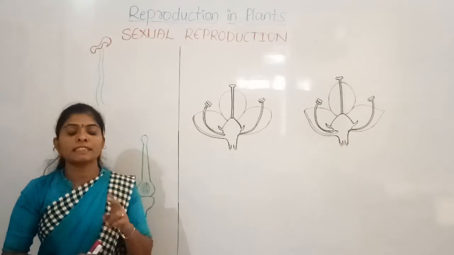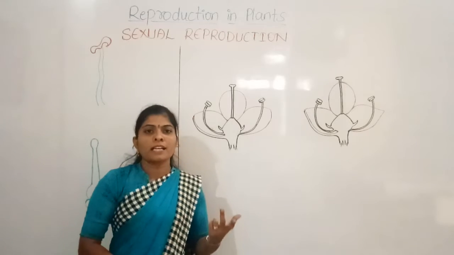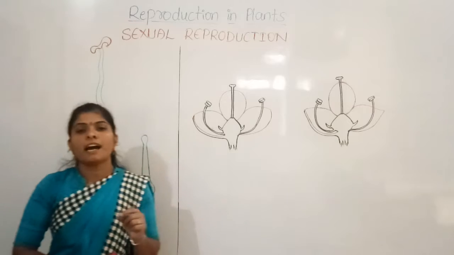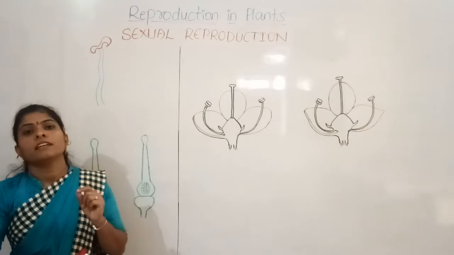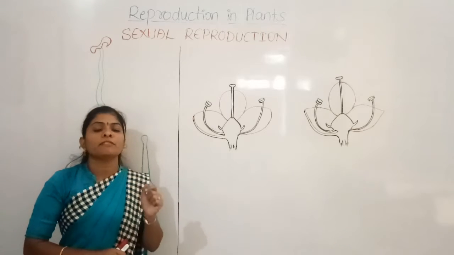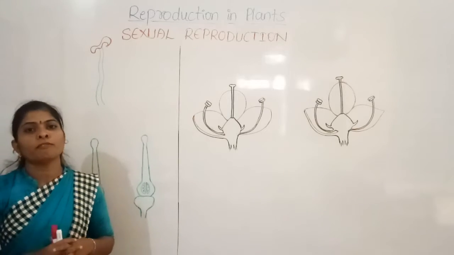So these two parts are involved in the reproduction process: the stamen is the male reproductive part of the flower and the pistil is the female reproductive part of the flower.